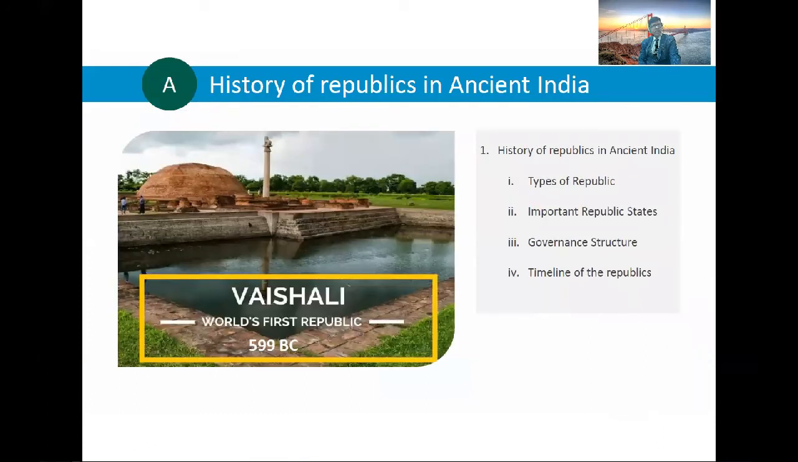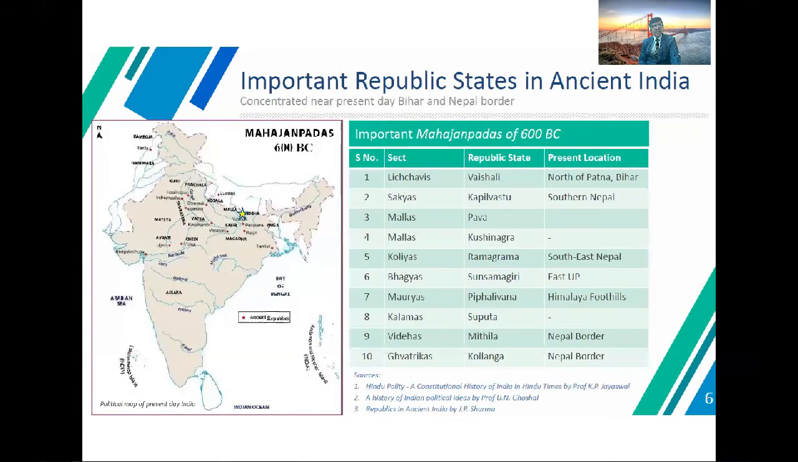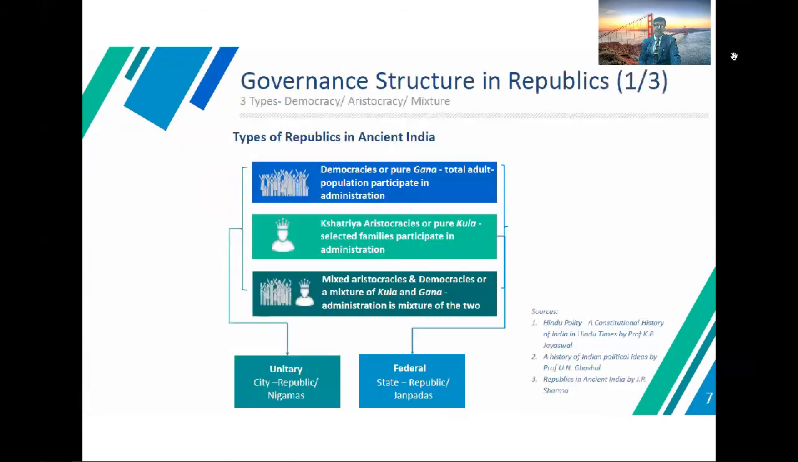So especially in the history of the republic in NCERT, we must write Vaishali, the world's first republic, dating to 590 BC. Another thing is that the republic was in the western India states, and you may see these were the Mahajanapadas of 600 BC. The types of republican government are democracy, pure Gana, Kshatriya autocracy, and mixed democracy.